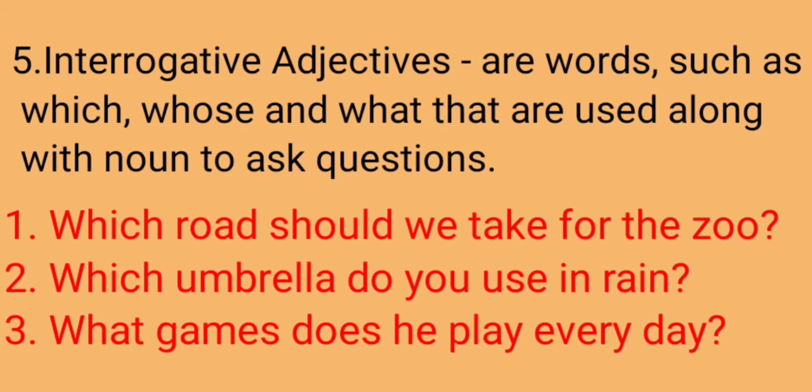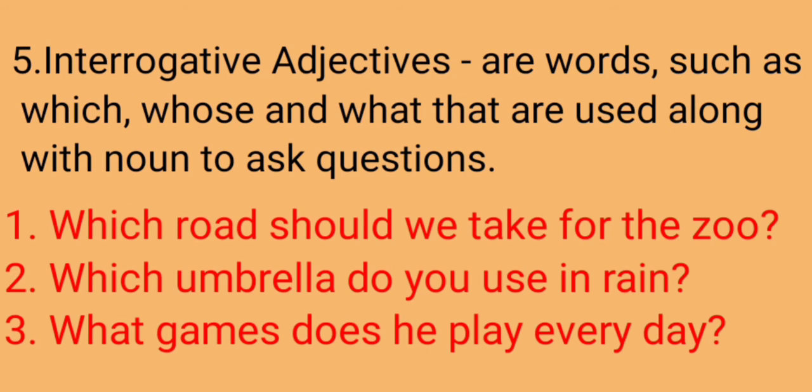Now we will see number 5, that is interrogative adjectives. Interrogative adjectives are words such as which, whose and what that are used along with a noun to ask questions. Or we can say in another way, these are the words that are used with a noun in a question, such as whose, which, what and so on.